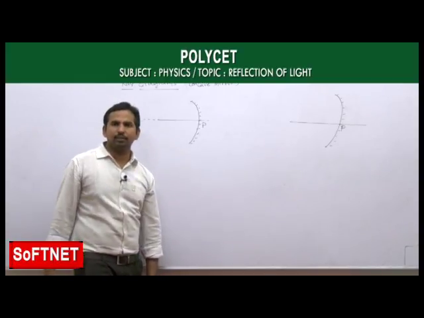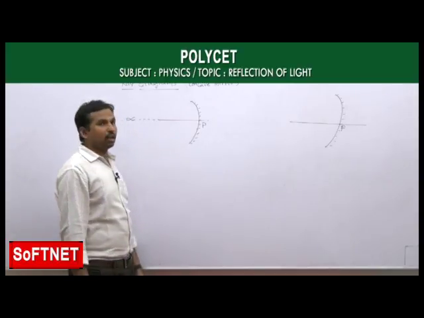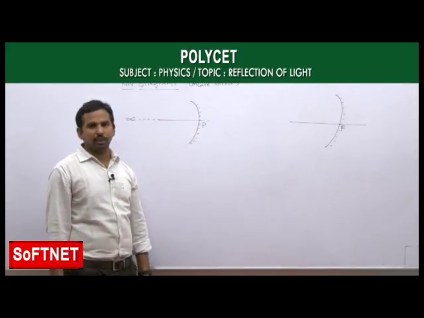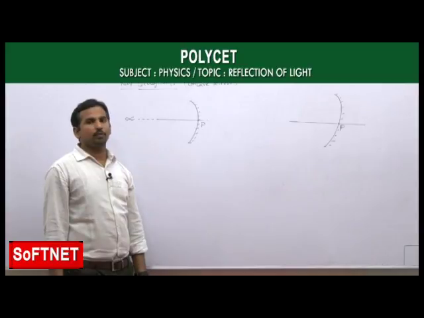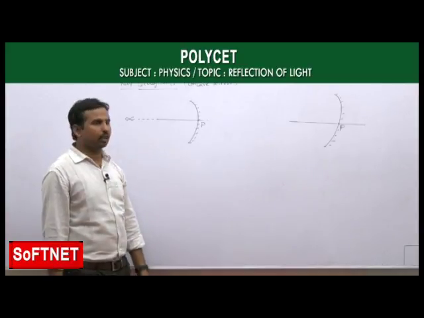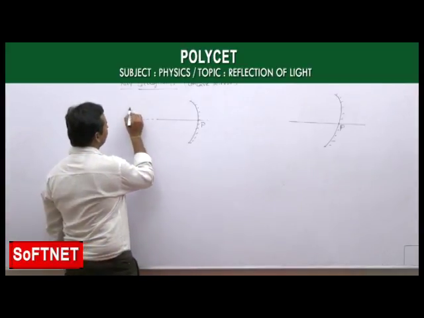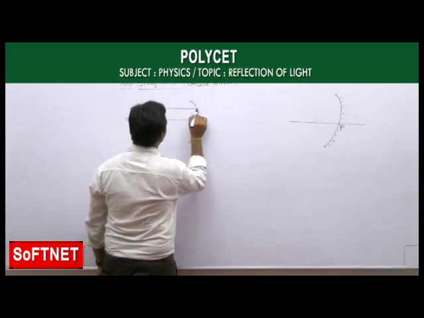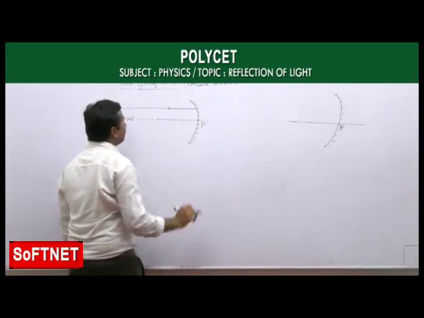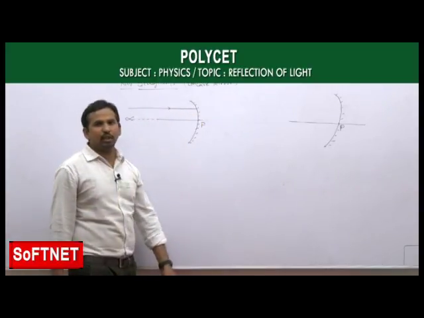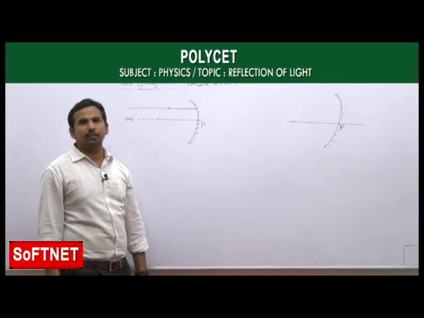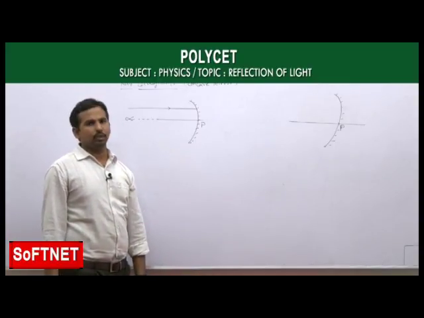As the object is at infinity, the light rays coming from the object are assumed to be a parallel beam. Now we are taking a parallel light ray coming from infinity. To draw these ray diagrams, we can take any two light rays which follow the rules for drawing ray diagrams.